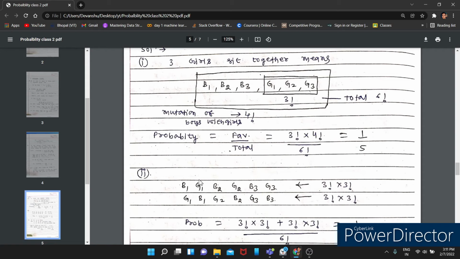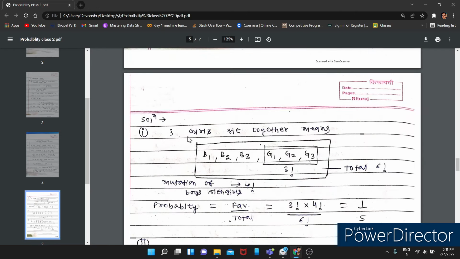First, we will find out the arrangement of this row, then we will find out the arrangement of the next row. First, we will look at our first row. So the possibility for girls is 3 factorial and for boys is also 3 factorial here, because they are asking for the alternate arrangement.